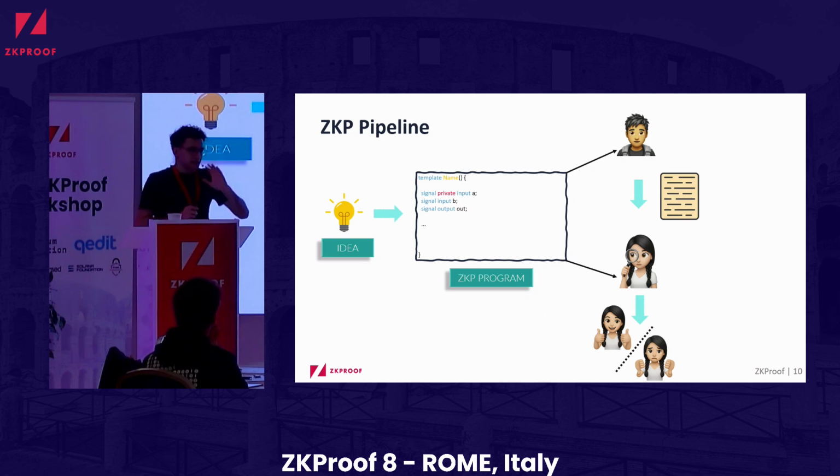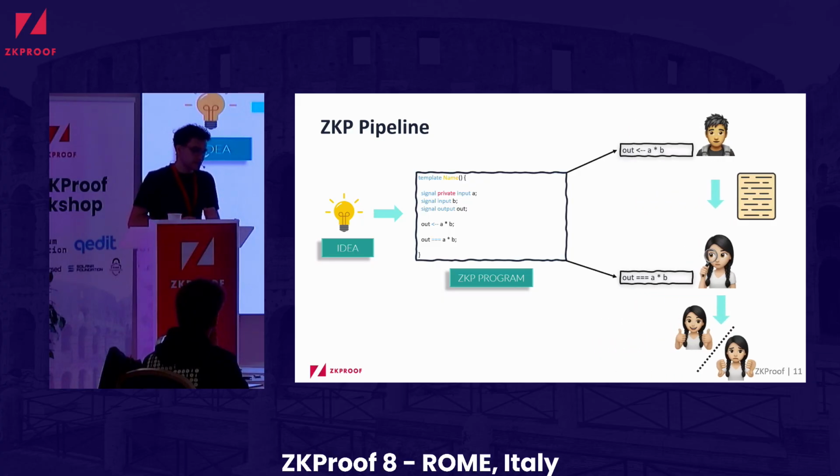But actually, I lied there, because what happens in reality is that the developer has to write down what the prover is expected to do, an honest prover, and how the verifier is going to check whether that step of the program was done correctly. So the developer has to actually manually write down the code for the prover for generating a proof and the code for the verifier.